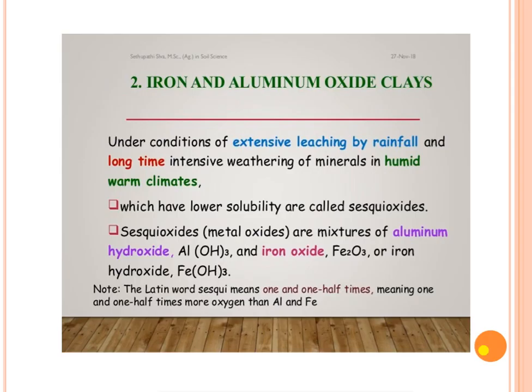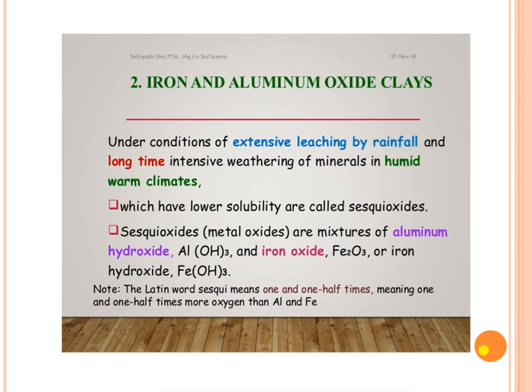Then the second type, iron and aluminum oxide clays. These are sesquioxide minerals or metal oxides, which are a mixture of aluminum hydroxide and iron oxide or iron hydroxides, which have lower solubility and are called sesquioxides. These form under conditions of extensive leaching.